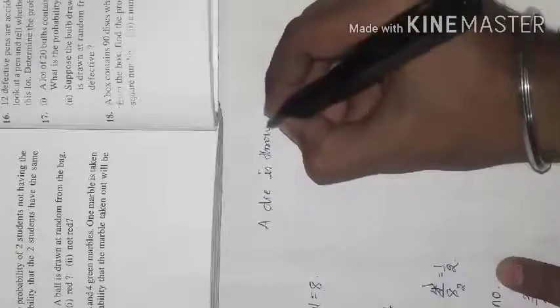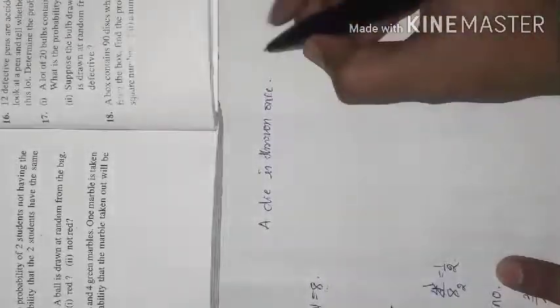A die is thrown once. Find the probability of a prime number. First is about prime numbers. So boys and girls, you know about the die. A die consists of 6 numbers on it: 1, 2, 3, 4, 5 and 6. In the introduction part we completely learned about the die, how many outcomes there are once it is rolled, twice, thrice. So we completely read about the dice.